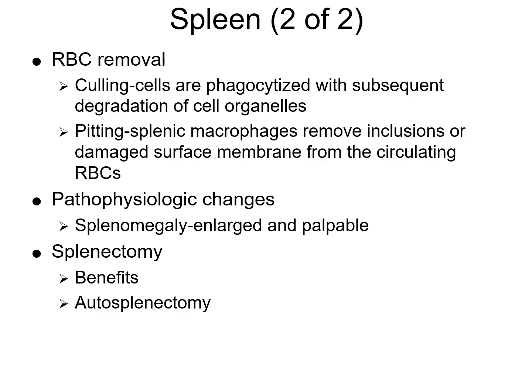So some pathophysiological changes: splenomegaly, which is the enlargement of the spleen, can become palpable and can indicate various diseases. You also have splenectomy, which is the surgical removal of the spleen. Benefits: it can relieve symptoms from certain blood disorders, it can reduce excessive red blood cell destruction, or they can do it to treat traumatic injury as well. Autosplenectomy is the functional loss of the spleen due to disease like sickle cell anemia, where the spleen becomes fibrotic and essentially non-functional.